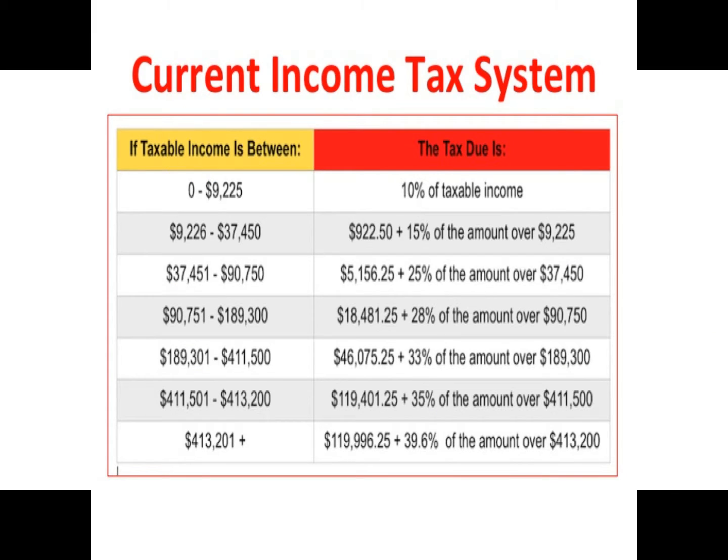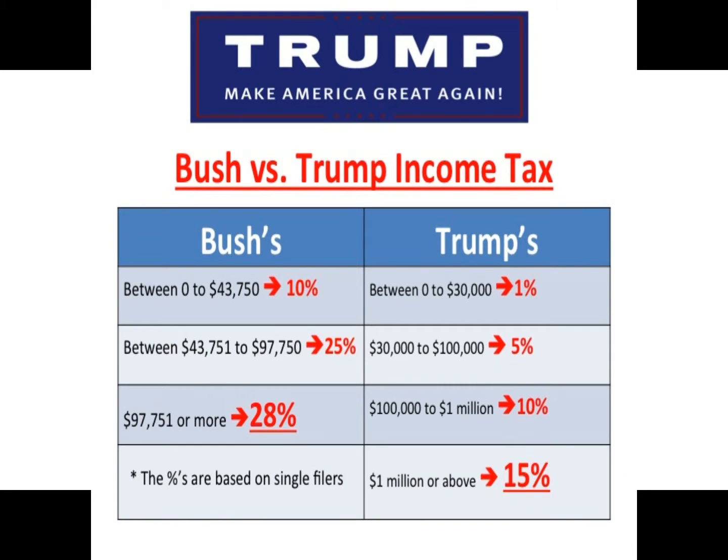For instance, if you're a single filer and you make between $0 to $43,750, in Jeb Bush's plan you pay a 10% income tax. In Donald Trump's plan, you pay between 1 to 5% maximum marginal tax rate, meaning up to $30,000 you pay 1%. Above $30,000 you pay 5% income tax. That's less than half of Jeb's rate for lower income Americans.